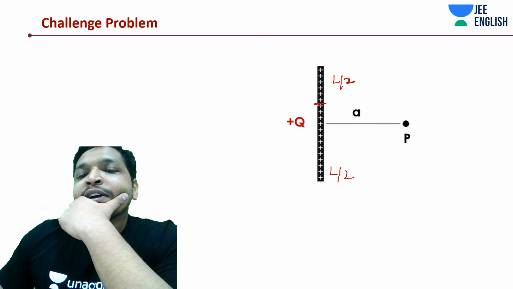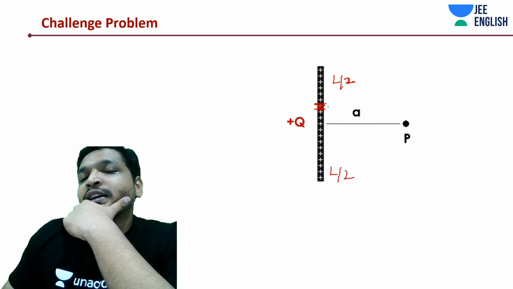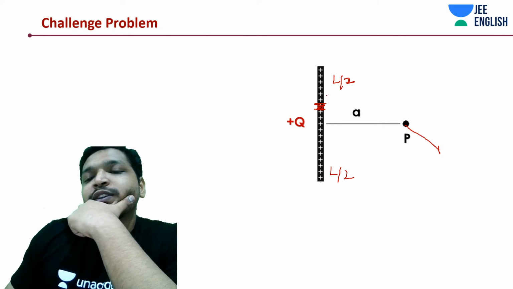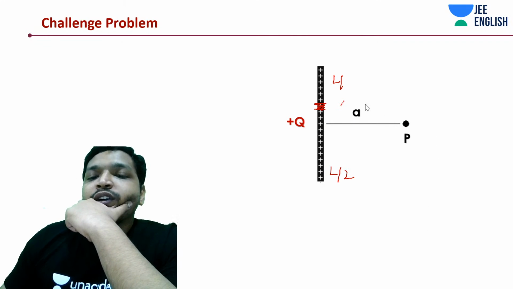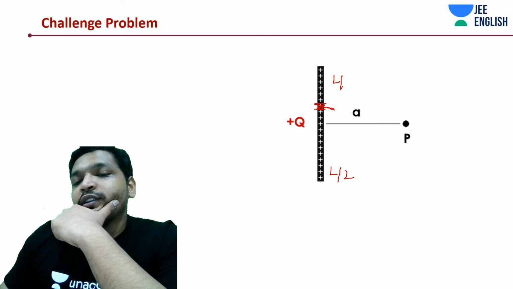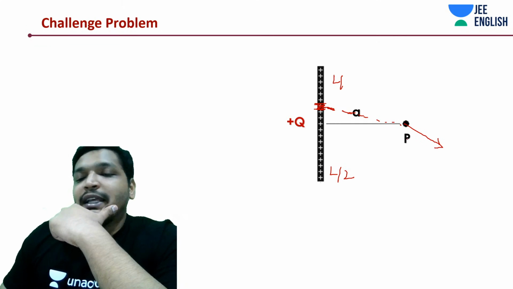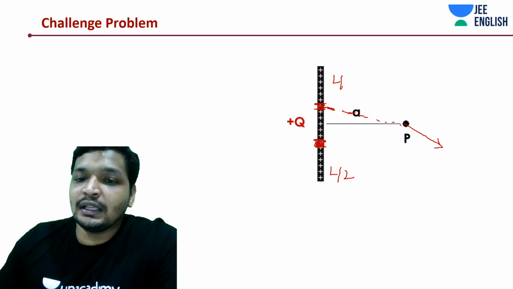Now let's take an elemental area over here. Now this elemental area, this positive charge, if it's negative charge, is going to pull it towards itself. Line joining these two charges, there would be a field at this point, whatever it is. And we can take another symmetrical line of charge over here.